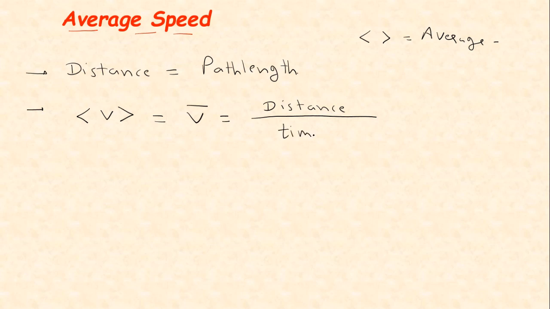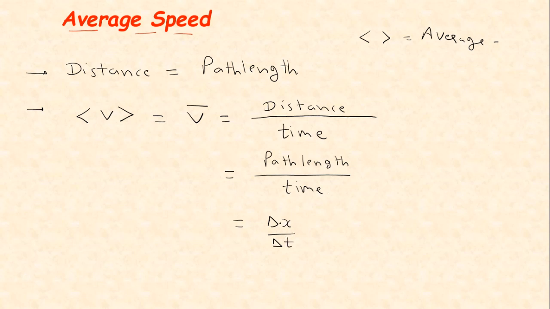So the distance covered in unit time is called average speed. We can also write it as path length per unit time. Okay, the total length of path in unit time is called average speed. It is given by the formula: its formula is delta x by delta t.